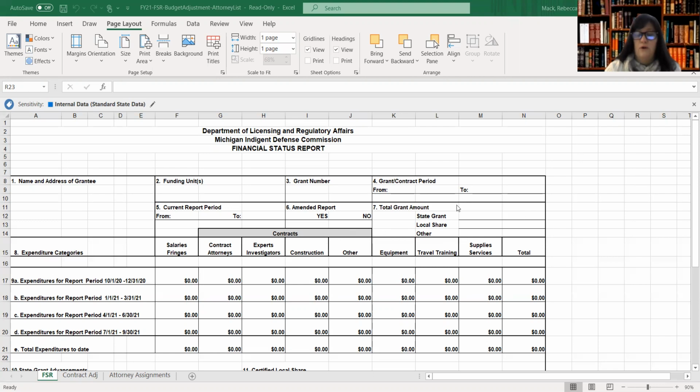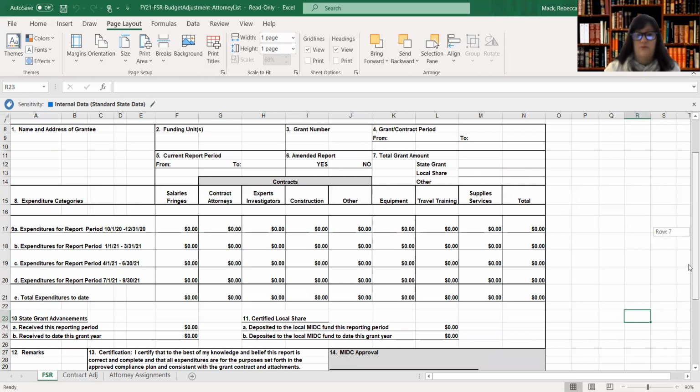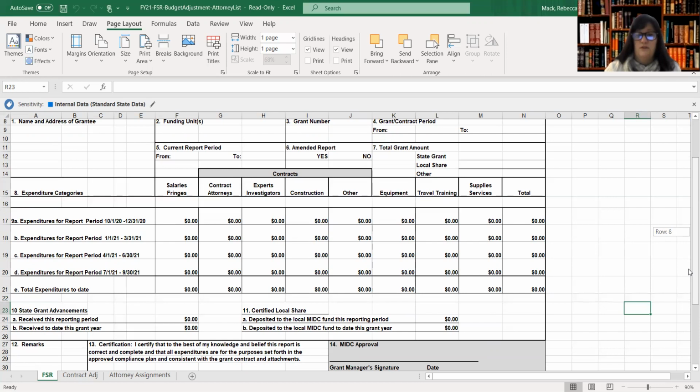And then we're asking you to report from the face of your contract what you have been awarded from the MIDC in terms of what the amount of state funds, what your local share is, and if you are providing any additional funding over and above your local share. These items are also found on the face of your contract. So the high-level categories, again, unchanged from previous year's reporting, including the salaries and fringe if you have personnel that are being charged to this grant, and so forth related to all those categories.